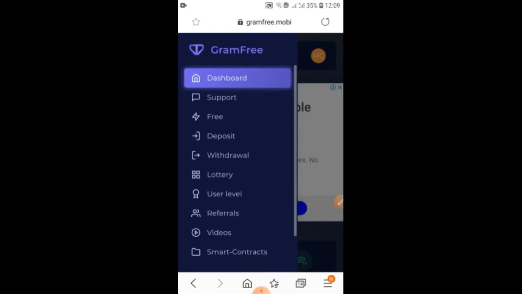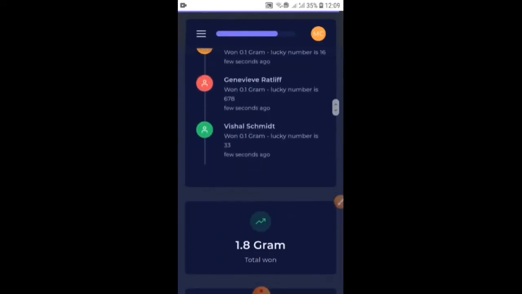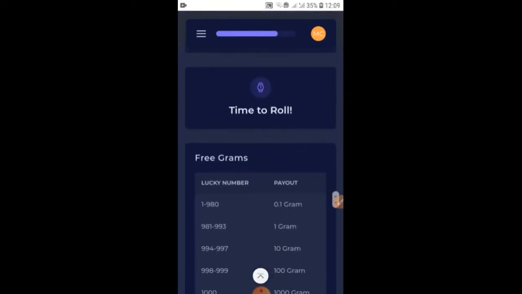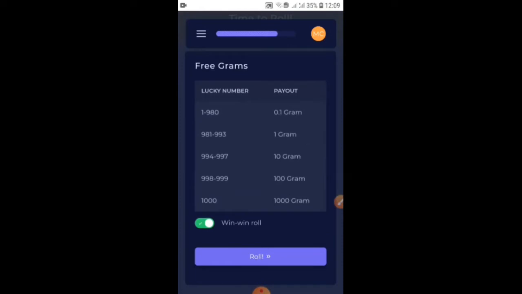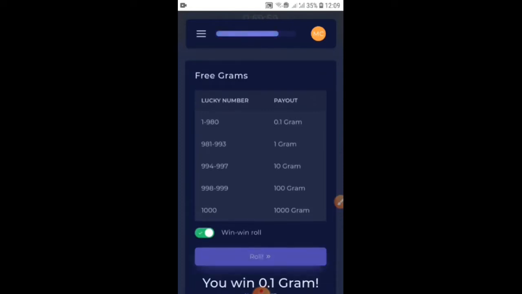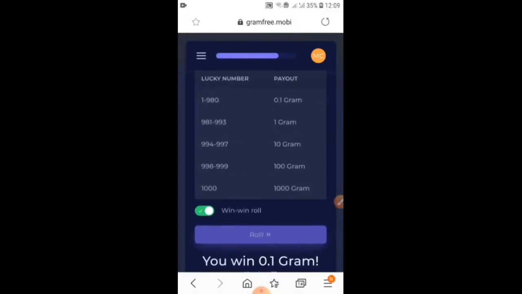The first thing you can do is this one, Free. If you click Free, you can go down from here. Already I won 1.8 dirham. Normally you can roll, and it will be free. In some cases it will be locked down from here, so you can open it here. Now I am going to roll. Click roll. If the number is 1 to 90 you will get 0.1 dirham. See, my number is 63, that is between them, so I am getting 0.1 dirham.